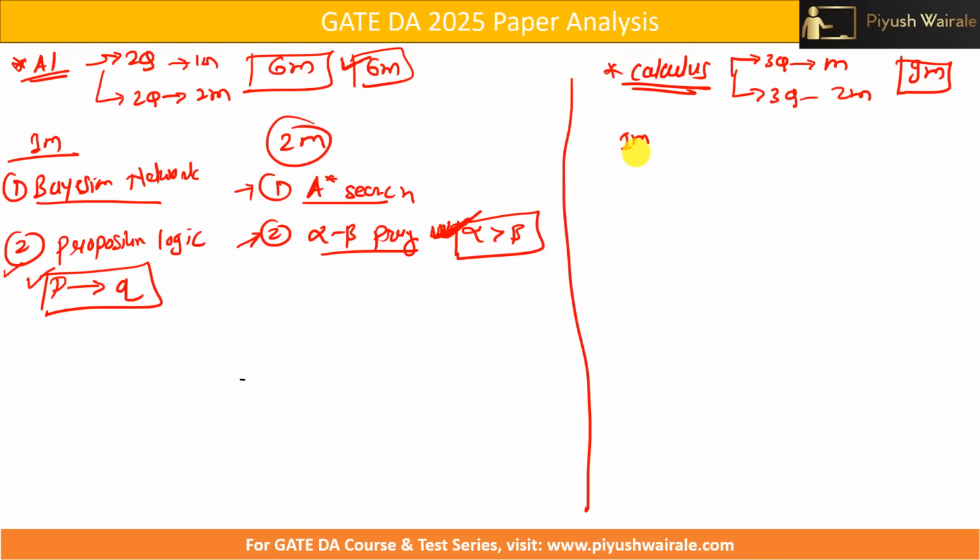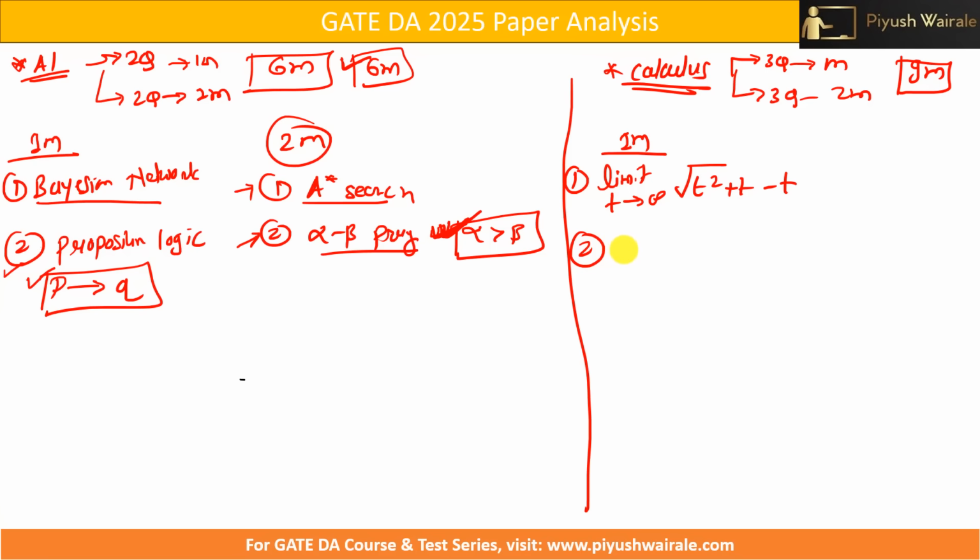Now in the 1 mark section, there were 3 questions. One question was based on the limit as t tends to infinity of under root of t square plus t minus t. A simple question for 1 mark. You can easily solve this type of question.